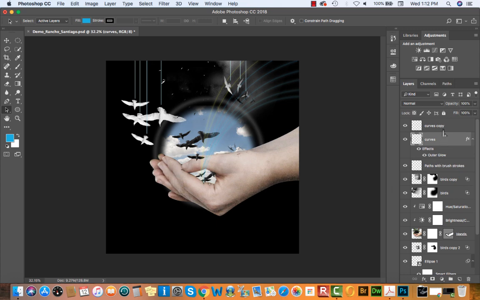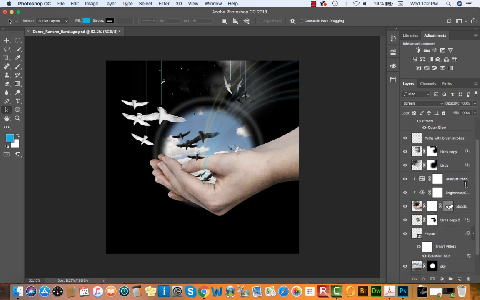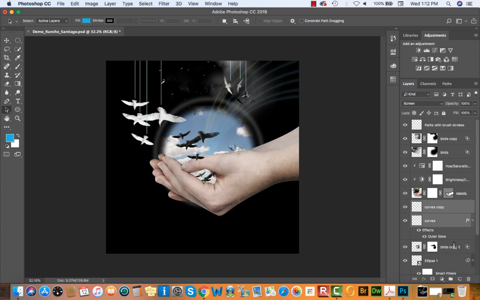Now that I'm done with these curves layers, I'm going to select both of them. And just like I did with my birds, I'm going to move these layers below my hand. To select multiple layers, remember Shift click will allow you to select multiple. And I'll just move this down so that it's behind the hand, okay?